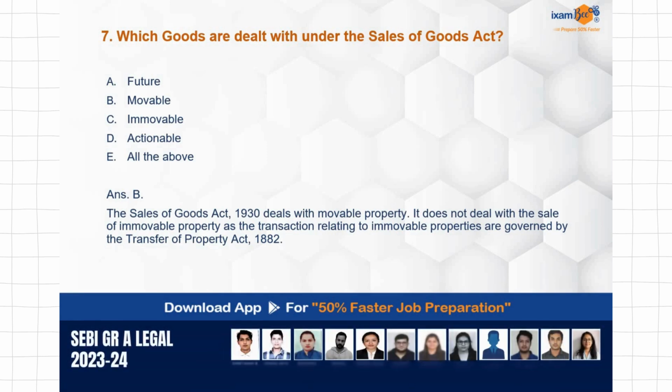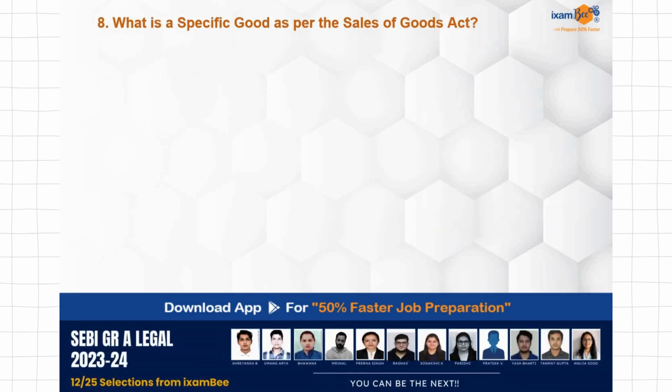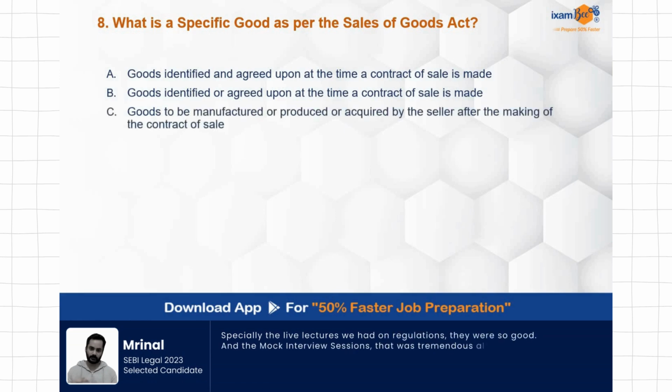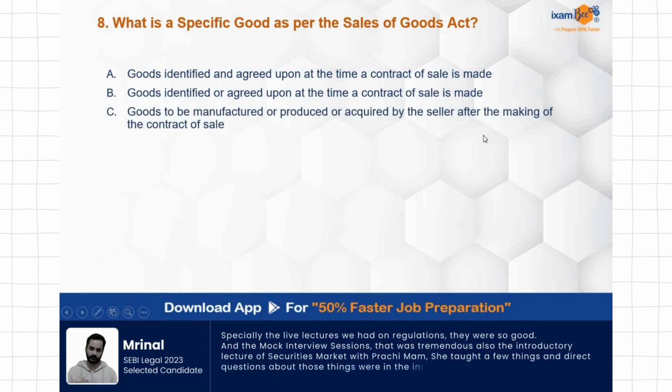What is a specific good as per Sale of Goods Act? Goods identified and agreed upon at the time a contract of sale is made. Goods identified or agreed upon at the time a contract of sale is made. Goods to be manufactured or produced or acquired by the seller after the making of the contract of sale.